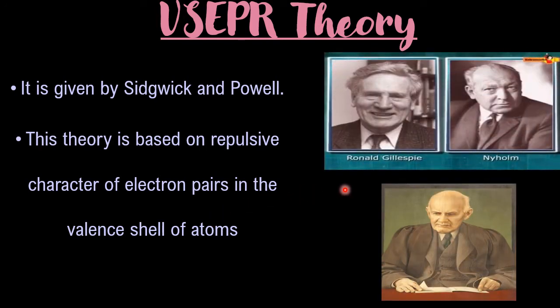And these are the scientists who have worked in this field, the VSEPR theory. So these pictures I have taken to give respect and to see their work in the field of VSEPR theory. So Gillespie, Nyholm and Sidgwick.